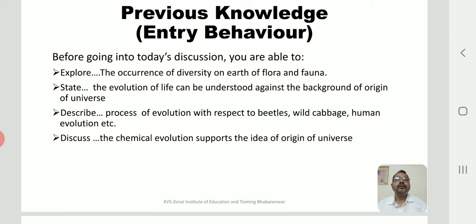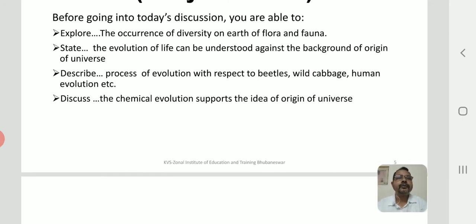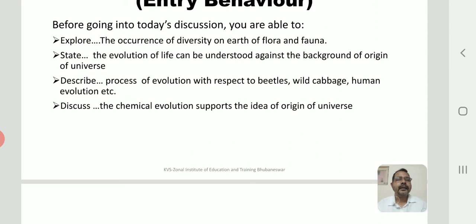And also we will know that the evolution of life can be understood against the background of the origin of the universe. As I said before, if we want to understand the origin of life on earth, we have to understand the origin of the universe as a whole, right? Describe the process of evolution with respect to beetles, right? If you recall, in class 10th you understood the 3 different situations where the red beetles, the green beetles and the blue beetles were selected by nature slowly, and then evolved into new species. Then artificial selection in wild cabbage, how we are able to have different sorts of vegetables as per our need, we have modified it.